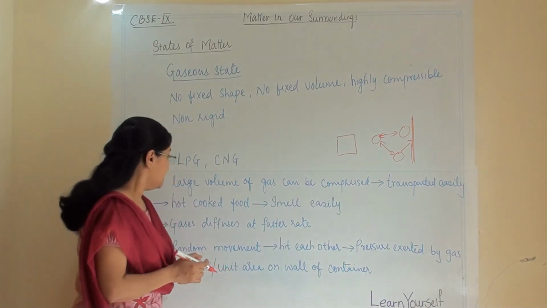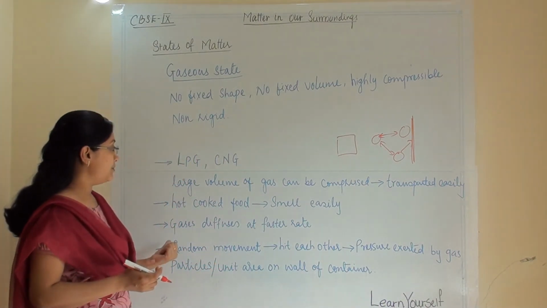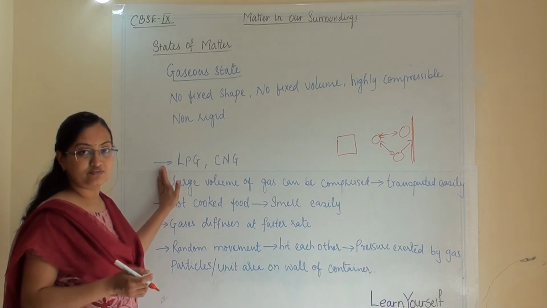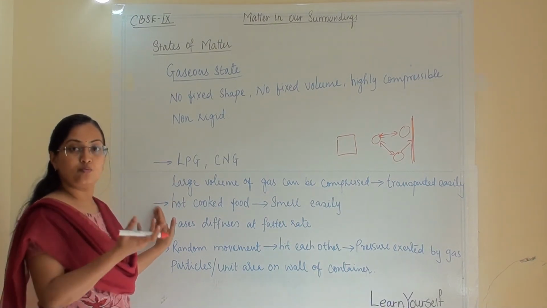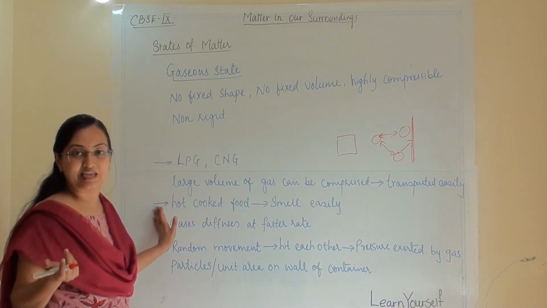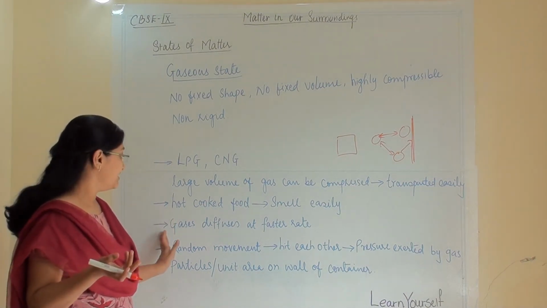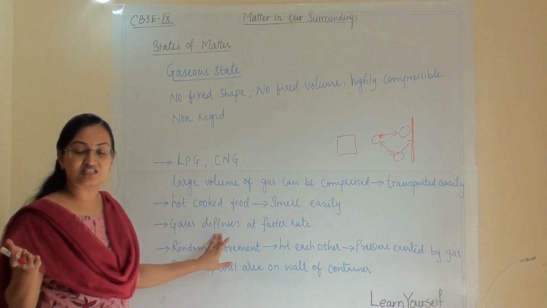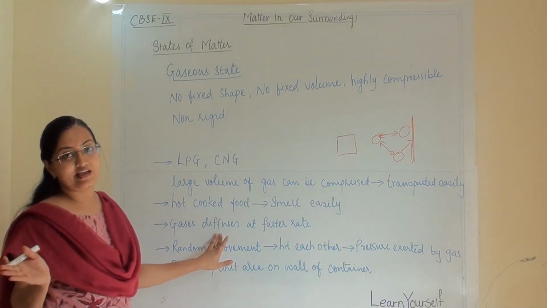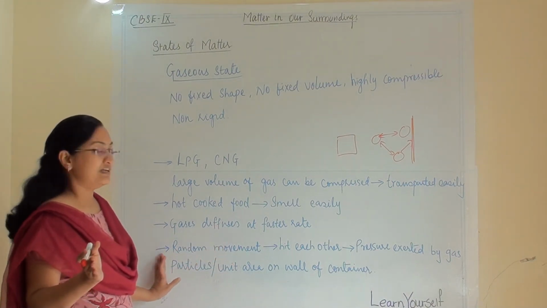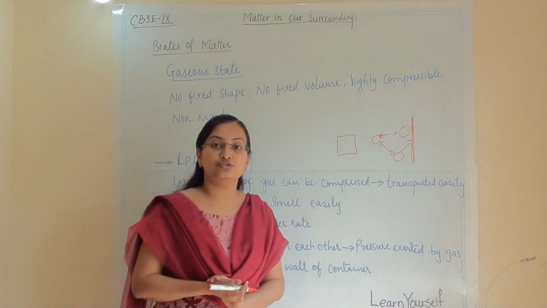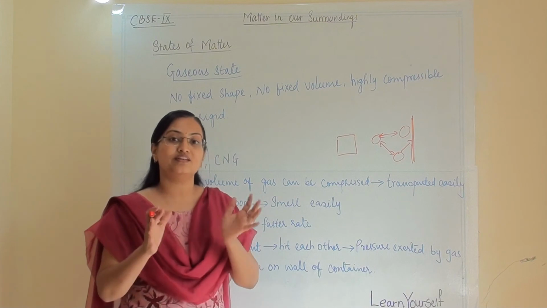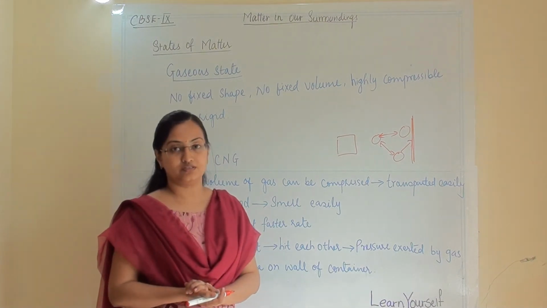So here the four points are important: a large volume of gas can be compressed, then hot cooked food aroma can reach us within seconds or very easily, then gases diffuse at a faster rate compared to solid and liquid. Then they have random movement, and they also exert some pressure on the wall of the container in which you are filling them.